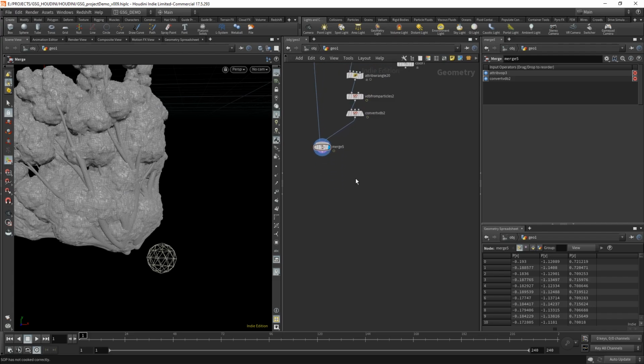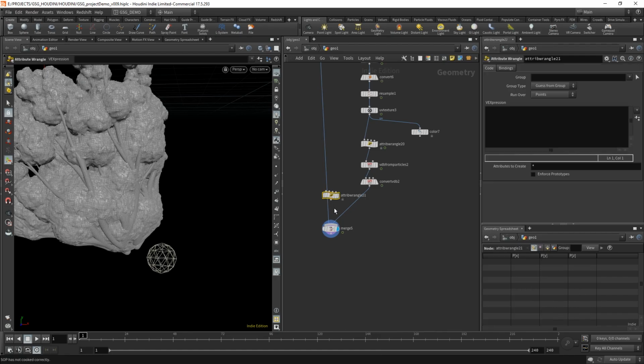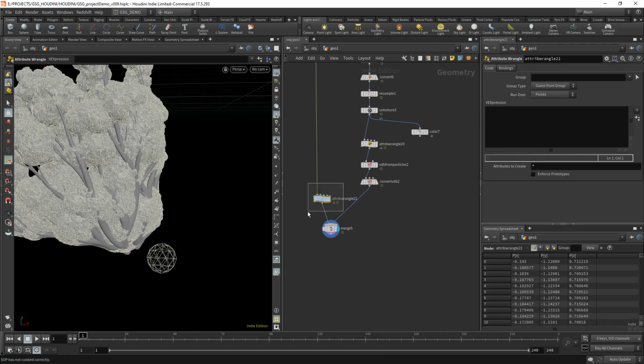All right, so we do definitely want to make sure that they have their own path attributes. So we're going to throw in an attribute wrangle so that I can texture the main mass separately from the veins. So these need to be primitive attributes. s@path. I'm going to call the main mass organic mass.